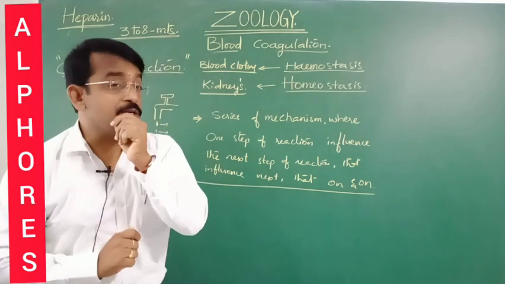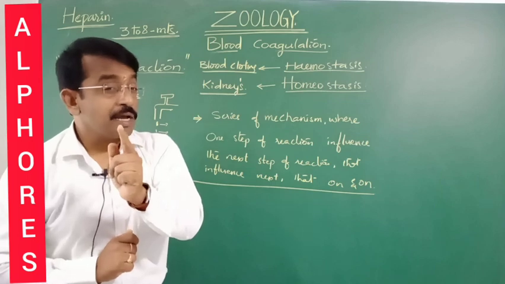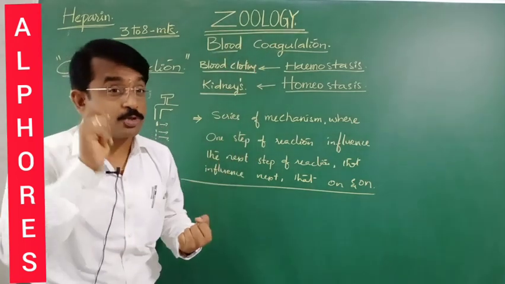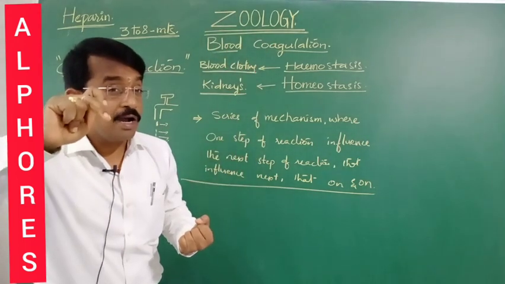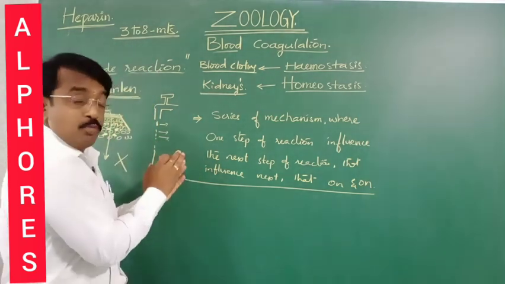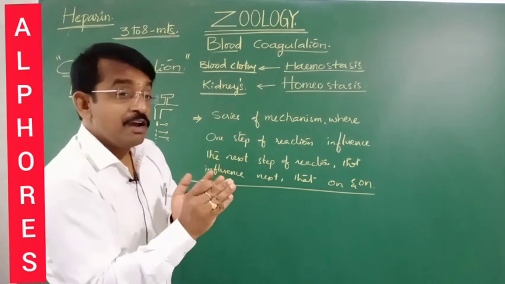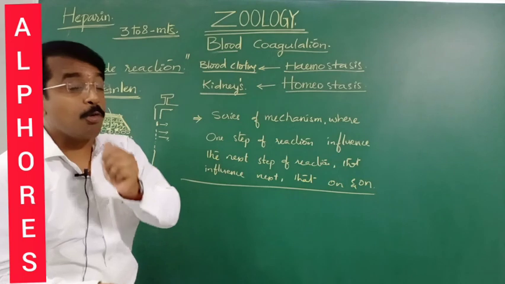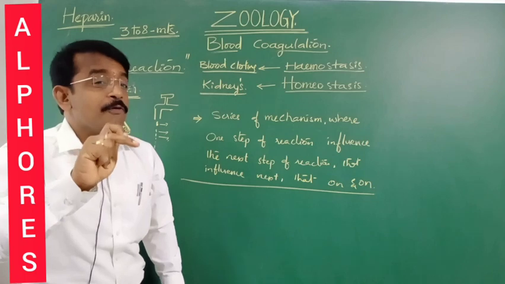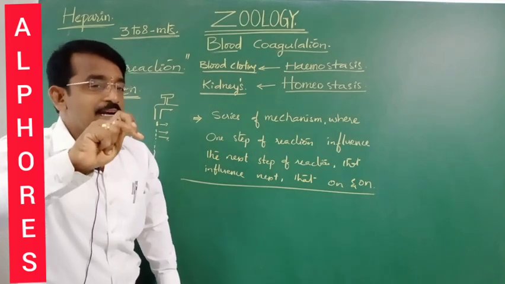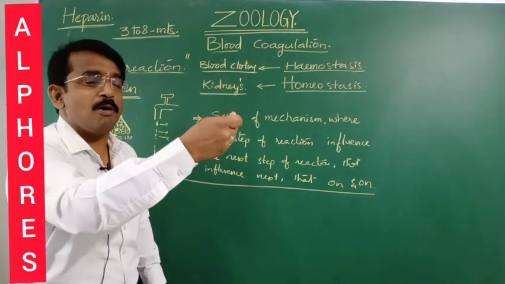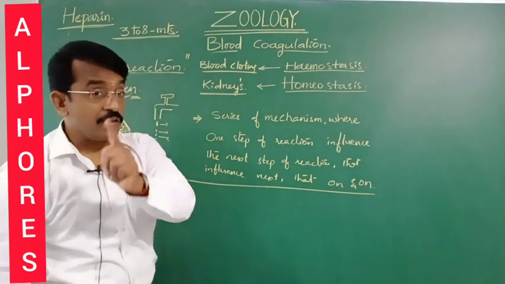So if thrombin is formed, in the sense, previous to this the prothrombinase or prothrombin activator is formed. Is it right? So prothrombin activator converted prothrombin into thrombin. Right? Then this thrombin converts the fibrinogen into fibrin. So for the formation of fibrin, what is needed? Thrombin is needed. So one step of a reaction influences the next, and that influences the next, and on and on. This is what is named the cascade reactions.